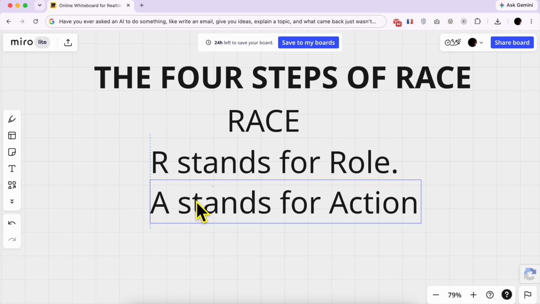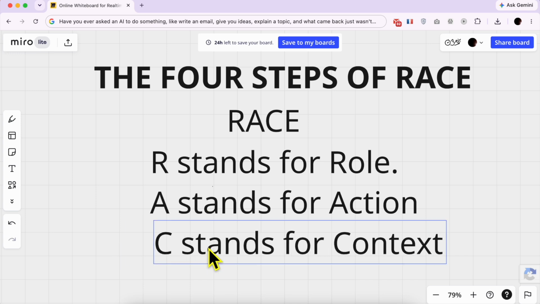A stands for action. This is what you want the AI to do. Pick one strong word. Don't say help me with this. That could mean anything. Instead, say things like explain it, summarize it, rewrite it, translate it, compare them, list them. One word, clear action, no guessing.